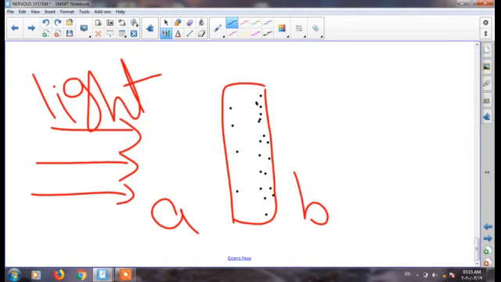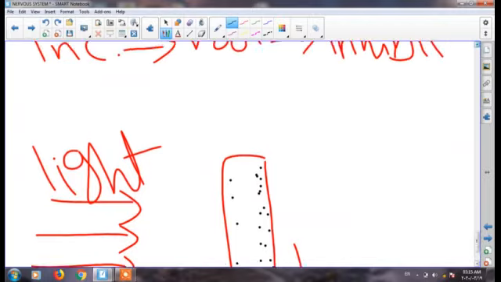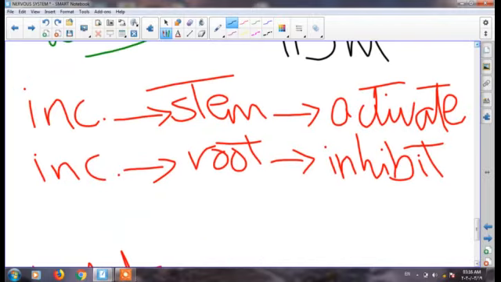What happened after that? We said before, if you remember, that by increasing the concentration of auxin in a stem, what happens to the growth of the plant? Do you think it increases or decreases? Of course it increases. Why? Because by increasing the concentration of auxin in a stem, the elongation of the stem is activated, so growth becomes more. But the opposite case happens in the root. By increasing the concentration of auxin in the root, the elongation of this root will decrease.